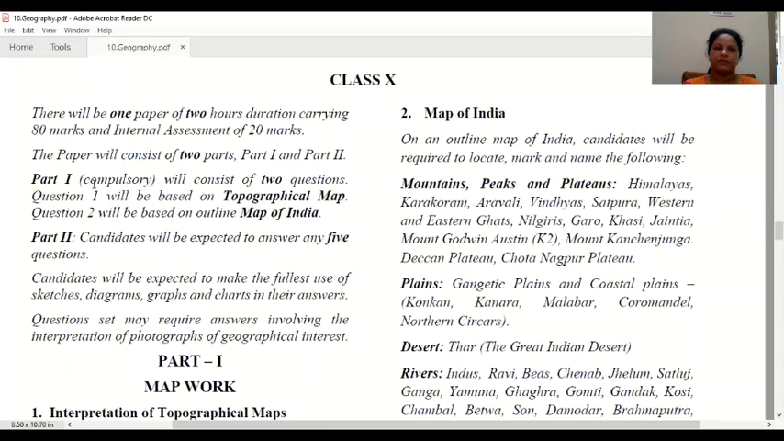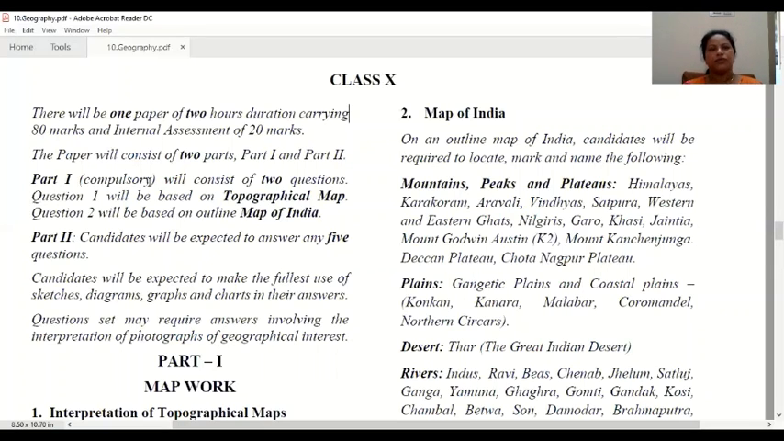Part 1 is compulsory. There will not be any choice, and it consists of 2 questions. Question 1 will be based on topographical map, and question 2 will be based on outline map of India. You have to attempt all questions. Question 1 is the first part of our geography, which we are going to explain very thoroughly later. Question 2 is the map work which you are going to get in the geography board exam.